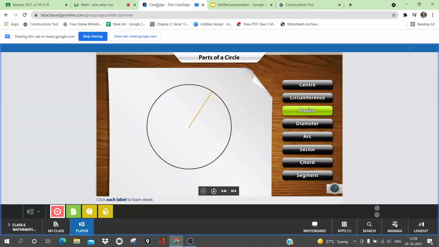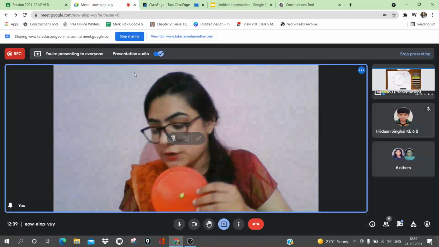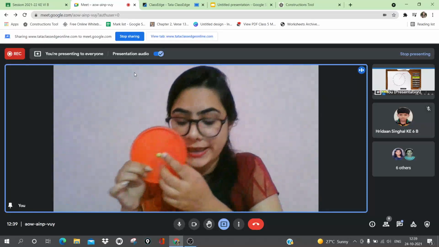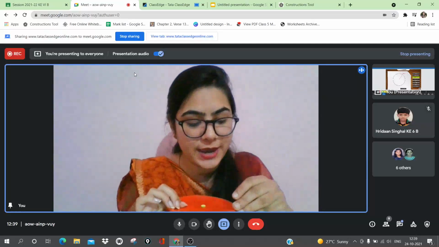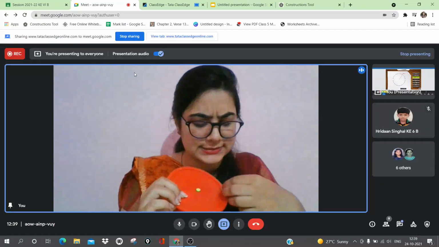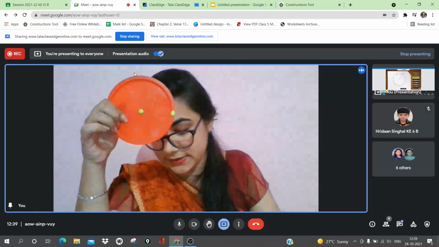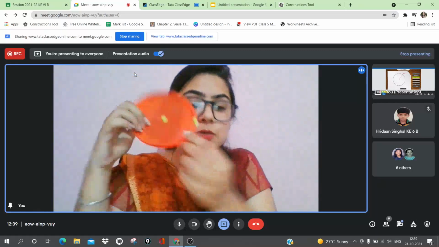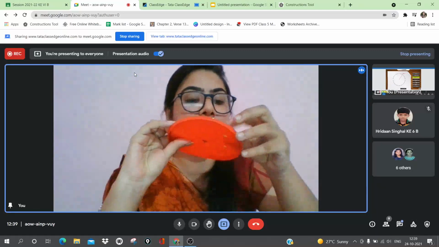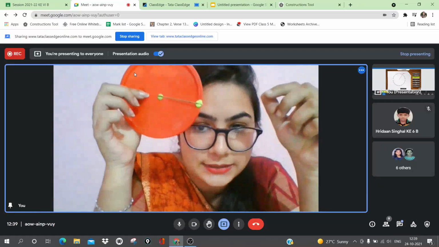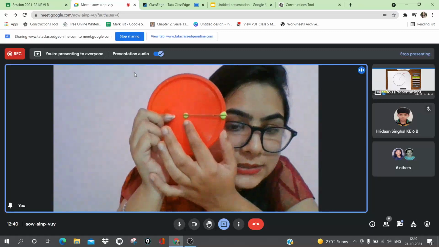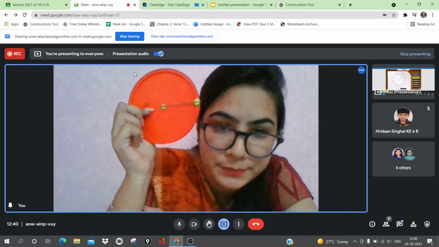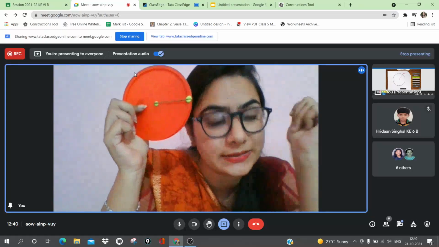The segment from the center to the circumference is the radius. Okay, next is radius. Here you can see I have a point, I have already made a point on that is the center. Now I am taking one more point on the boundary of the circle, the circumference. If I join these two points using a line segment, for this I am taking a stick, you can see the line segment which joins the center of the circle and a point on the boundary is called the radius.